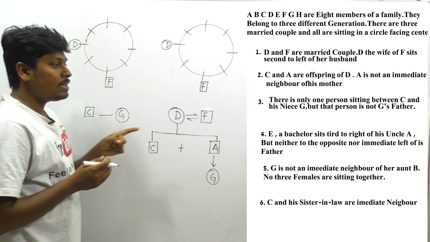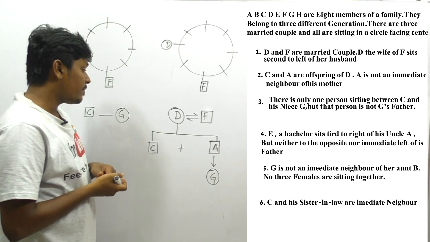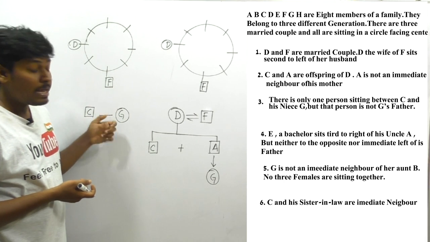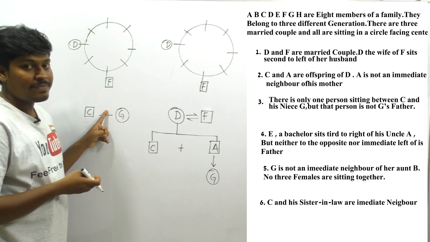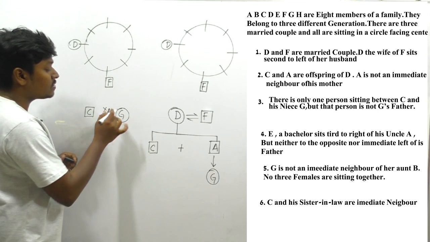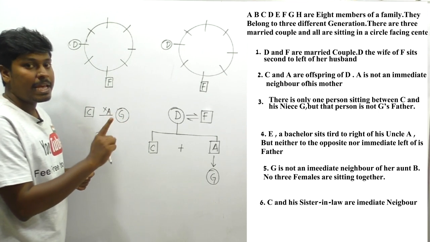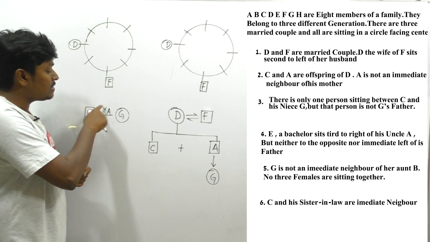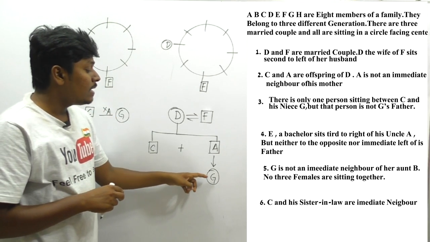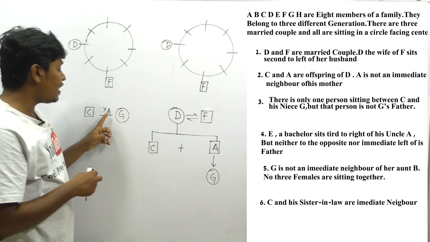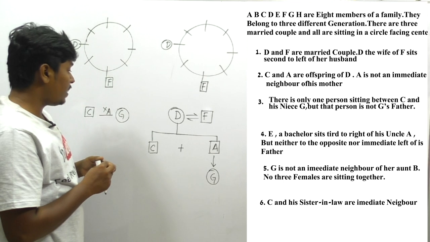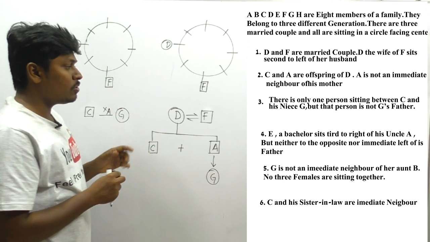But the person is not G's father. So friends, they have said one thing: between C and G there should be one person, but this person should not be G's father. That means this person should not be A. Friends, got the point? Between C and G there should be a gap of one person, and the person sitting between them should not be A, because G's father should not be in the middle portion. Let me try to fix it. No other way. Let me move on to the next line.